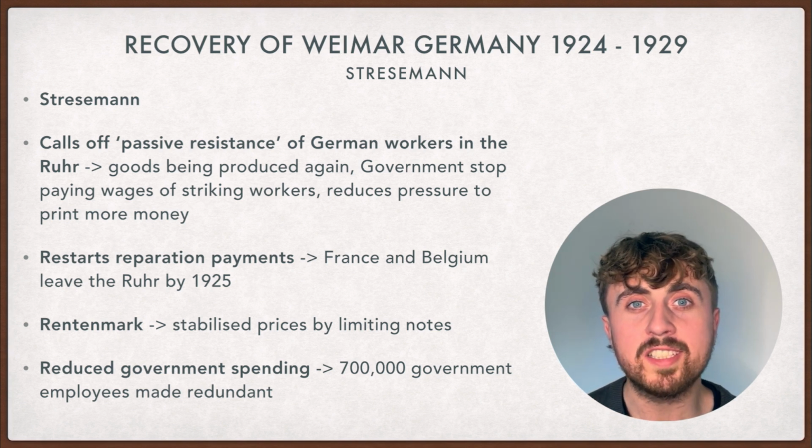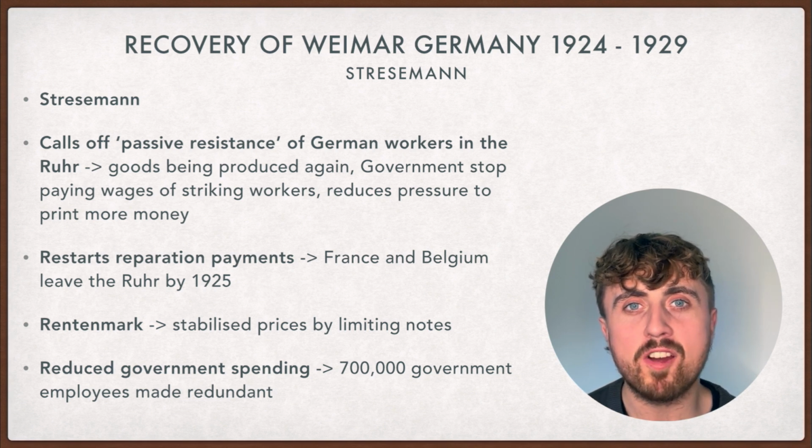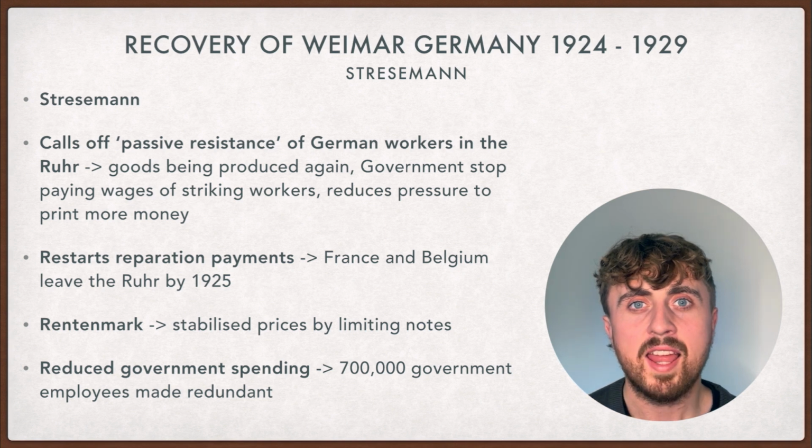Stresemann also restarts the reparation payments, and so France and Belgium leave the Ruhr by 1925. He also introduces a new currency, the Rentenmark, to stabilise prices by limiting the number of notes in circulation. And he massively reduces government spending by making 700,000 employees redundant.